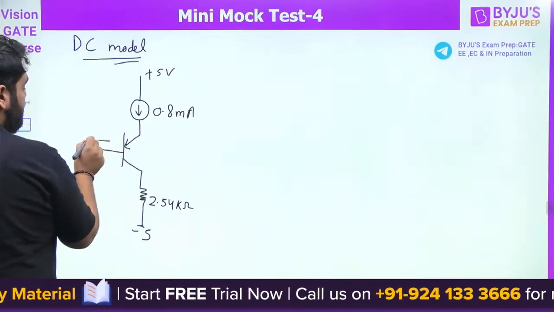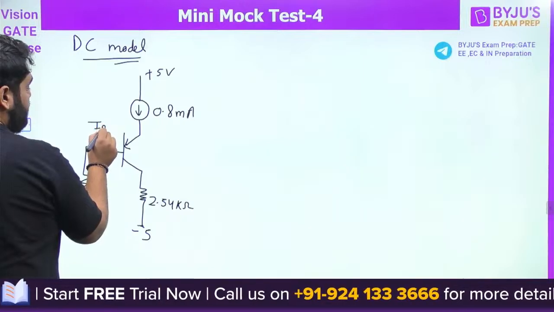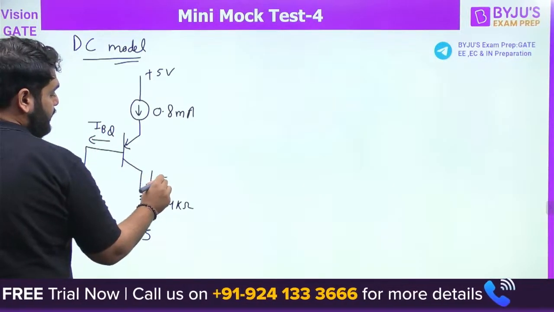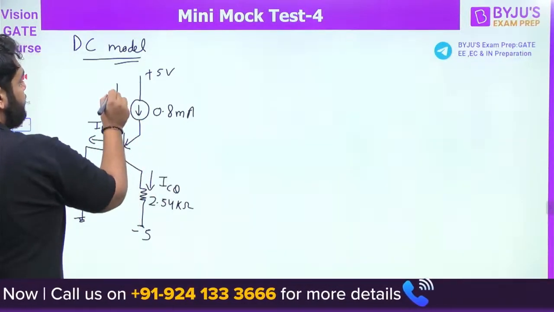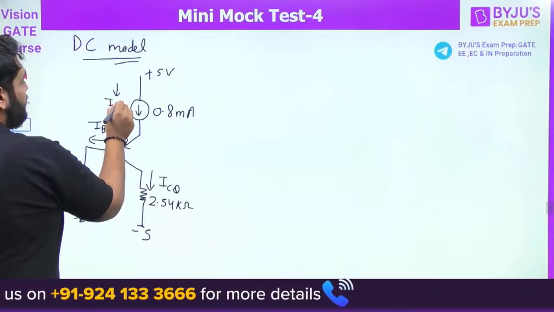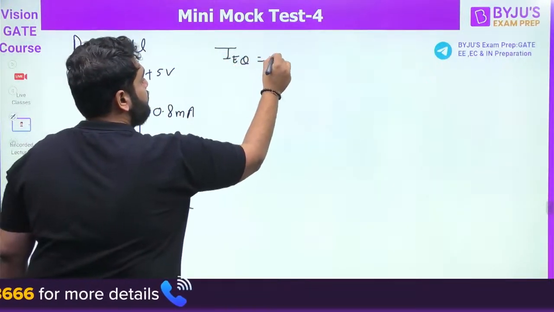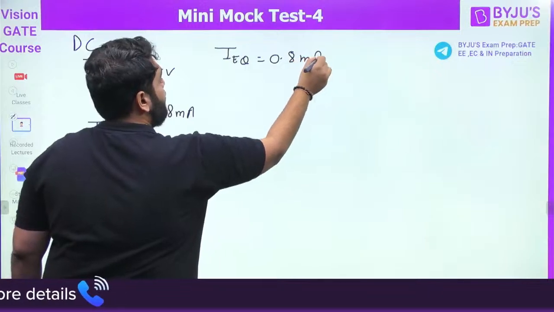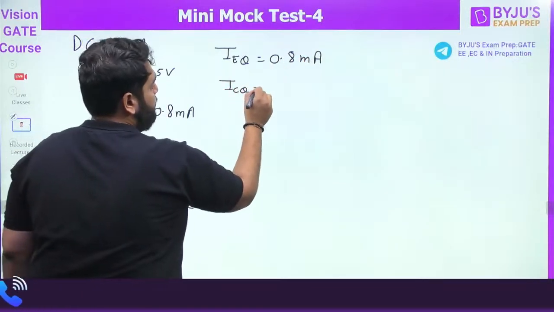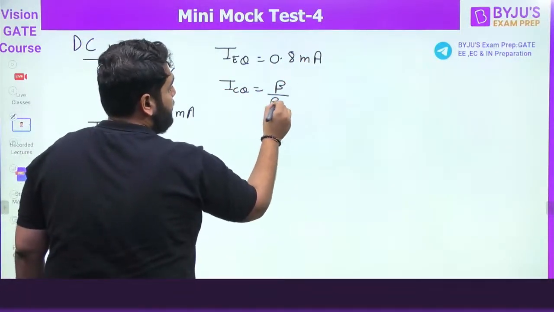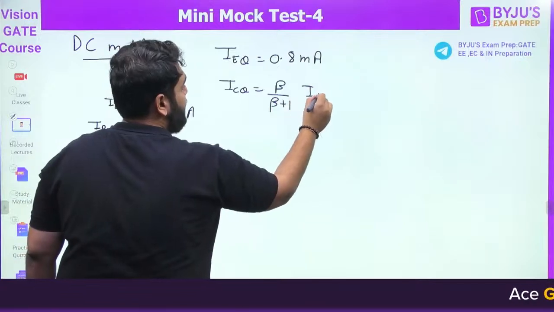Okay, so this is the base current, IBQ. This is the collector current, ICQ. And this is the IEQ. So one thing we can find out easily: what is IEQ? IEQ is 0.8 milliampere. What is ICQ? The simple formula: beta divided by beta plus 1 multiplied by IEQ.